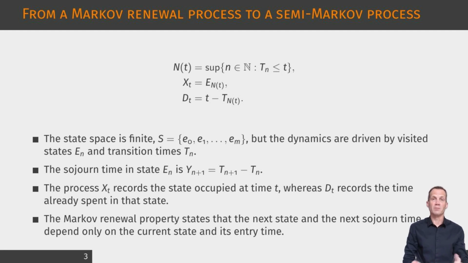The sojourn time is simply the length of time between two consecutive transition times. The essential assumption is the Markov renewal property, stated as equation 9.1 in the chapter. It says that once the current state and the time of entry into that state are known, the distribution of the next state and of the next sojourn time is independent of the earlier history. This is weaker than the Markov property for the state process alone, because the time already spent in the current state is allowed to influence the future. It is precisely this feature that makes the model suitable for duration-dependent insurance risks.